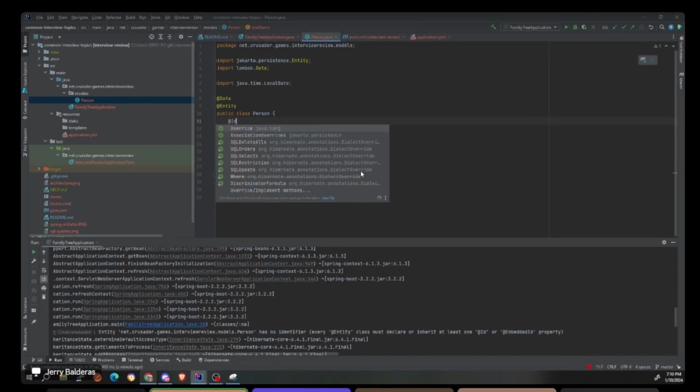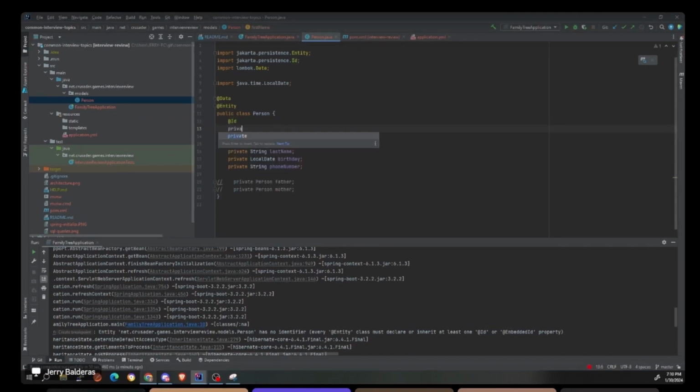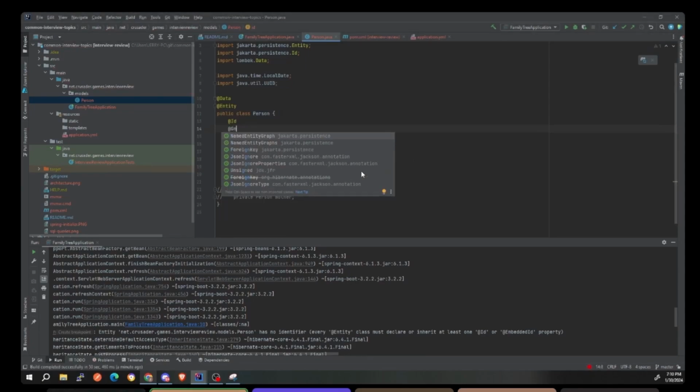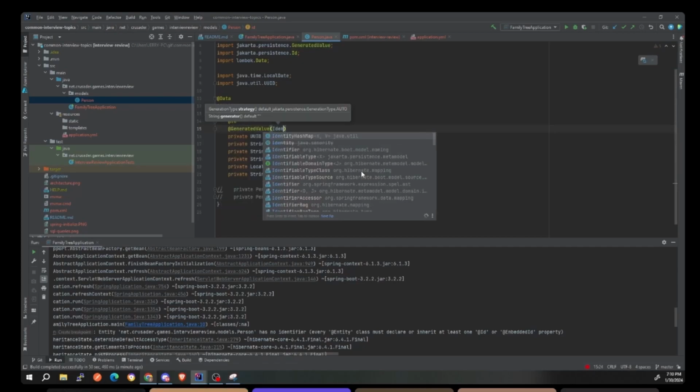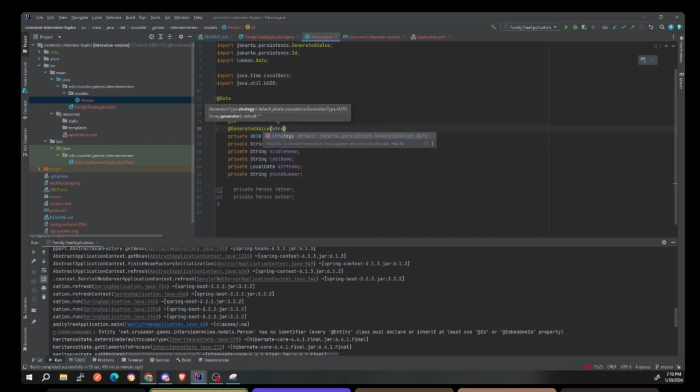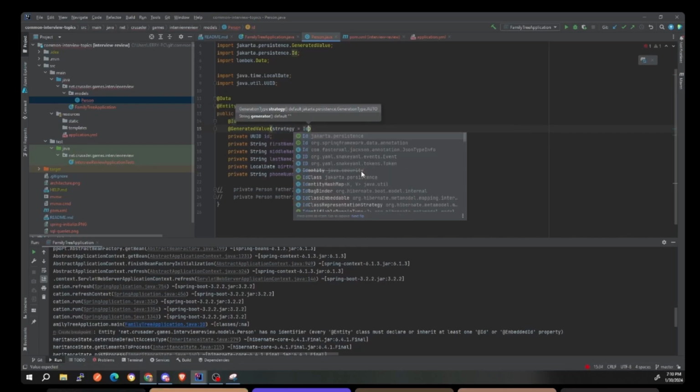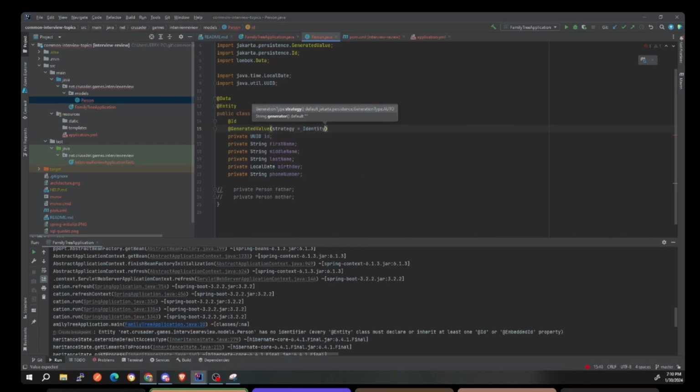So let's go ahead and do an ID, but let's see if we can do a UUID, because this is very common. So we'll call this an ID, and I wonder if you can generate this. So generate a value, and it's going to be an identity. Strategy equals identity. There you go. All right, so let's see if this works. Let's go back and rerun this.